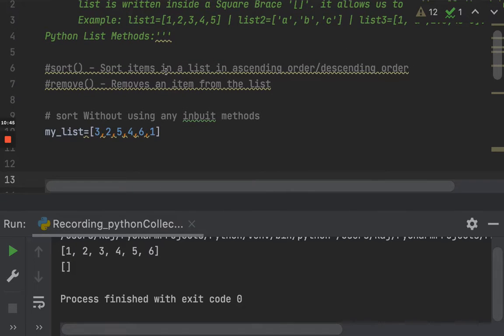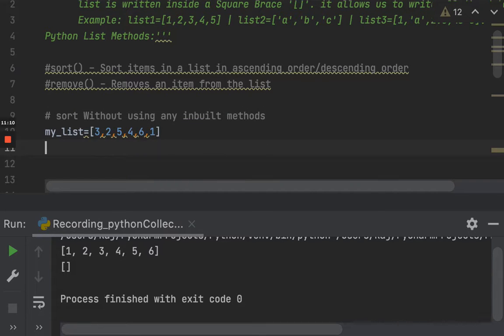Let's do it in a more complex way to understand the sort method in more depth, and parallelly we will also learn the remove method. This is again an inbuilt method which basically removes an item from the list. So now what we are trying to achieve is sorting this list without using the sort method, without using any inbuilt Python methods. We need to go ahead and sort these elements. How would we do that?